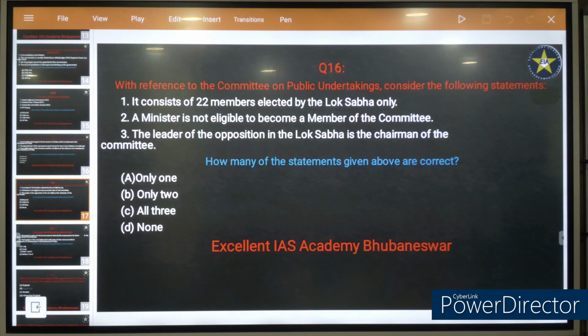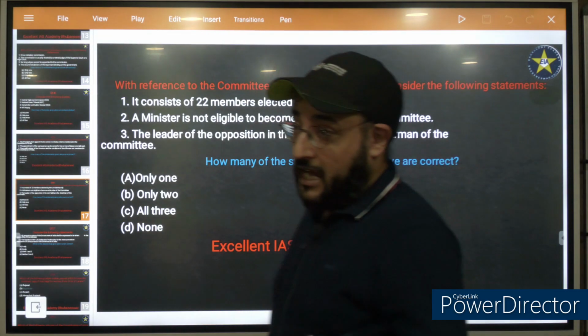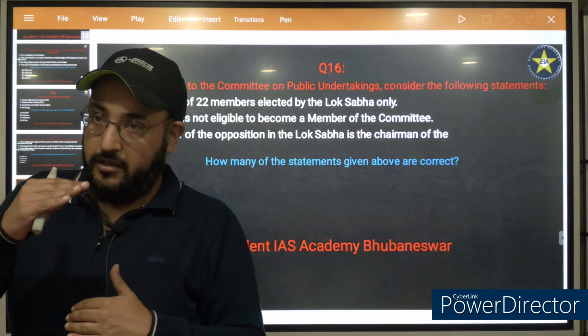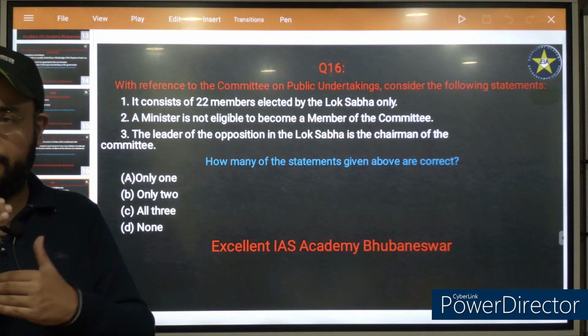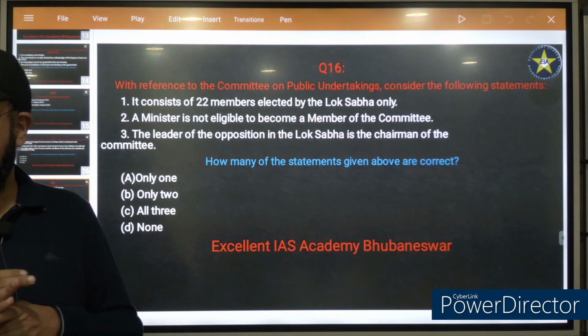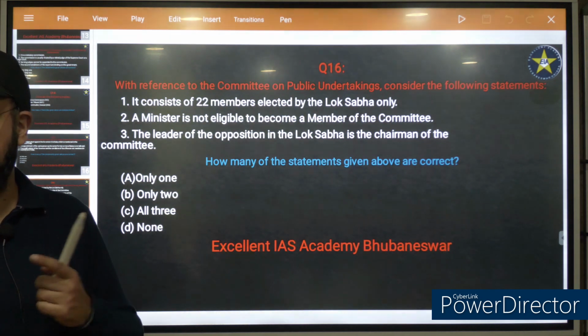The leader of opposition in the Lok Sabha is the chairman of the committee. That is totally incorrect. The leader of opposition is not the chairman. Chairman is selected among the members. So if there are 22 members, out of those 22 members, a person will be selected as a chairman. And you can add and remove the person after a year. So the members keep on changing after every year.